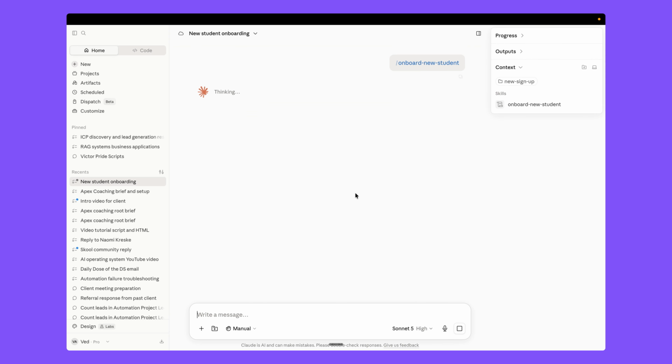This time, this new session, it never saw the conversation where I explained any of this. It still does it right, because the instructions live in the skill file now, not in my head or in the chat history that will disappear, right? So we have the new sign up folder, inside we have three files, and we just run a simple skill. So it knows what it needs to do, right? It automatically generates the three different personalized emails based on the same tone for you.